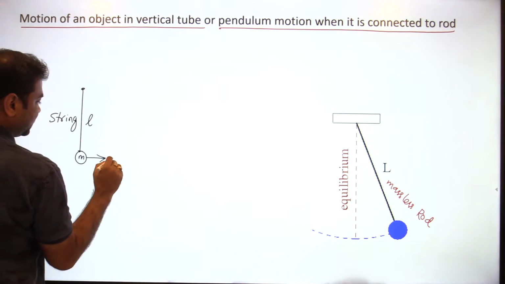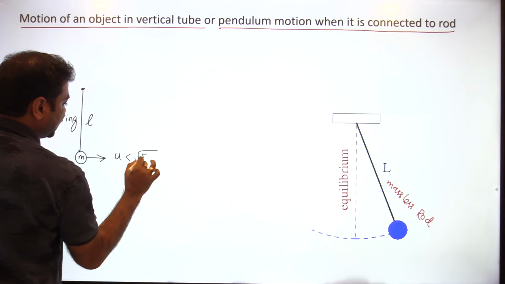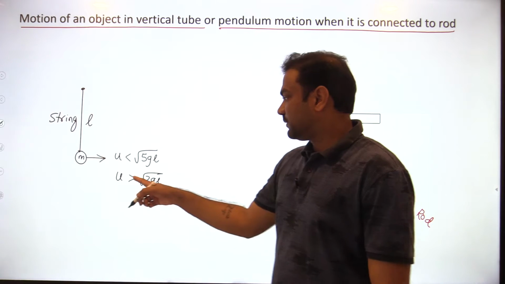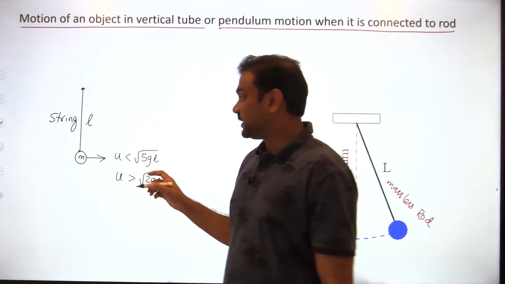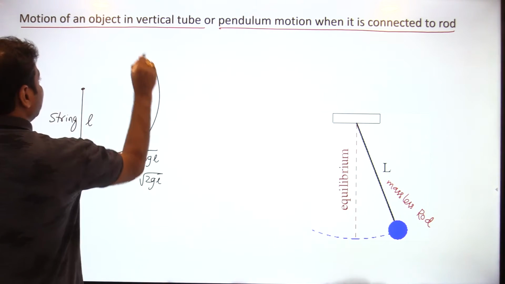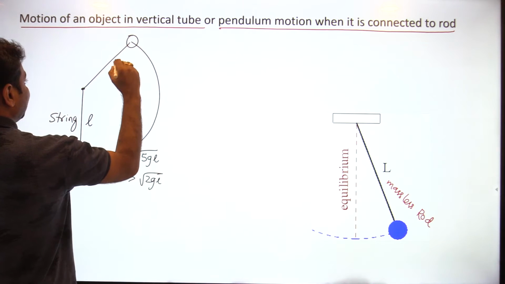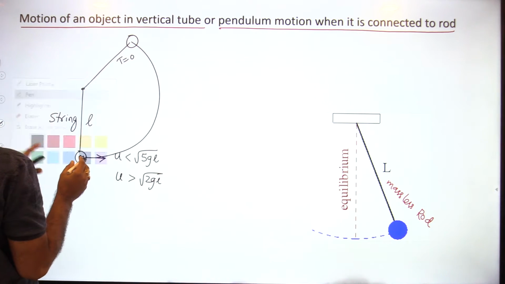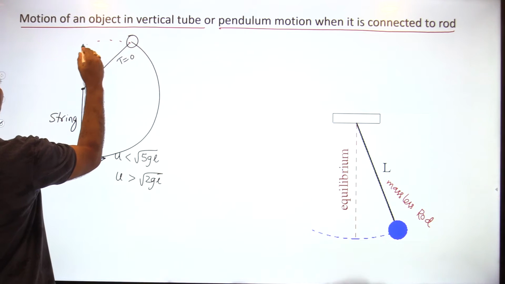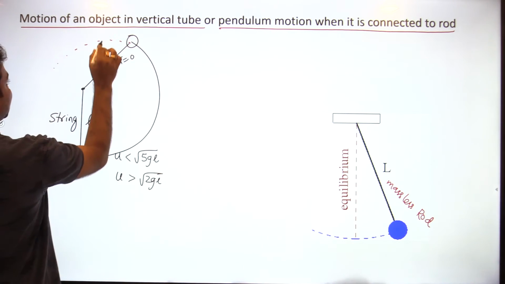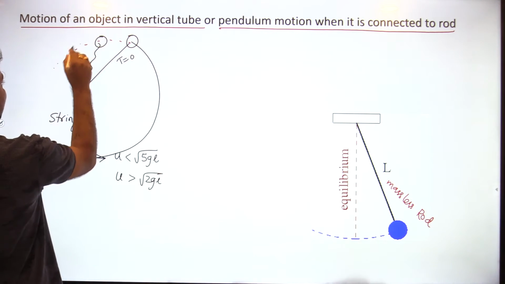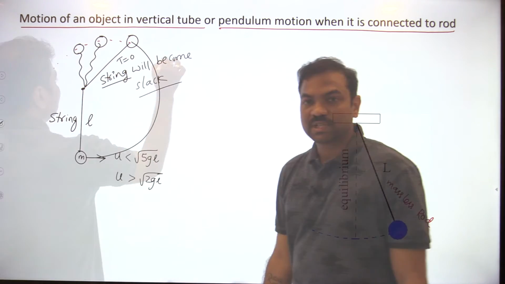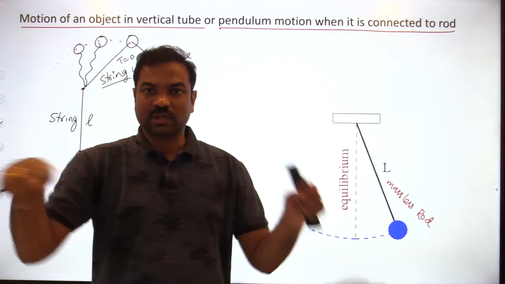Then if you project with velocity less than root 5 gL and more than root 2 gL, what happens? Whenever you are projecting with more than root 2 gL and less than root 5 gL, then it will go to some place where tension will become 0. Whenever tension is 0, how will this pendulum move? The pendulum will move in a projectile path. Then the string will become loose. This only we call the string becoming slack. The length of the string can be like this, loose only.